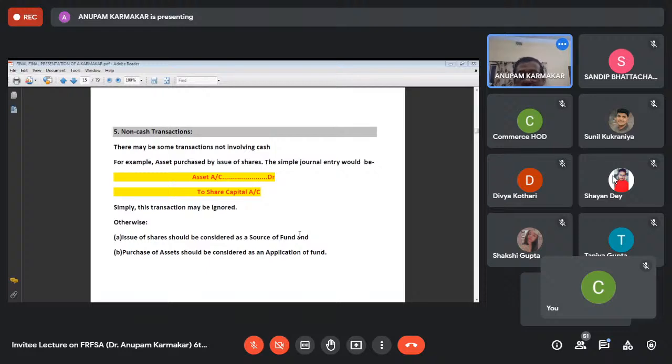There is no money involved in this transaction. The company is purchasing assets, and against that they are issuing shares. So asset account debit to share capital, and this type of transaction may be ignored, and issue of shares should be considered as a source of fund, and purchase of assets should be considered as an application of fund. Okay.